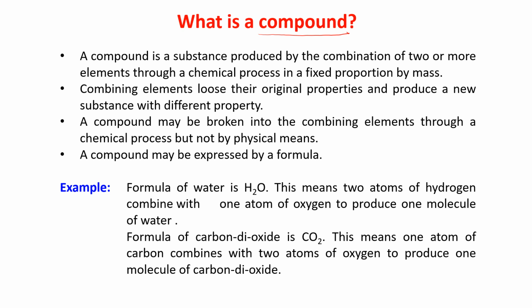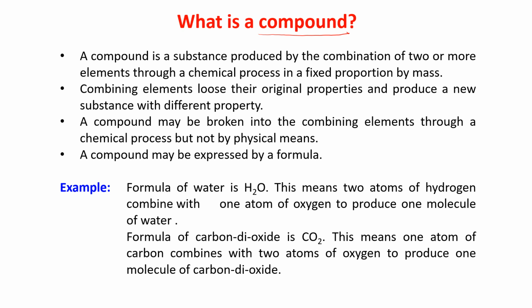A compound is a substance produced by the combination of 2 or more elements. That means to form a compound, you need to have 2 or more elements. I'll give you the example of water here. Let me first read what are the points given, and then I will give you the example of water.